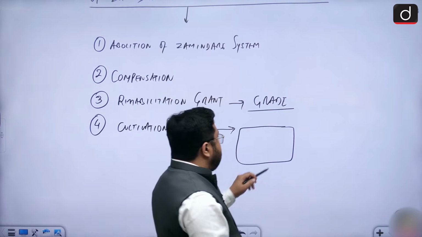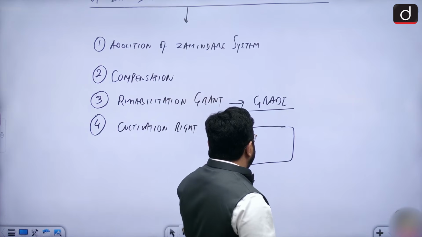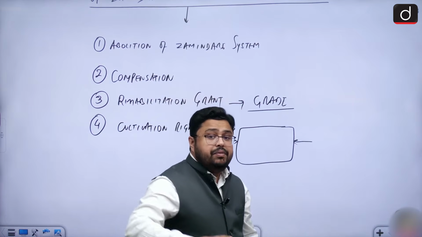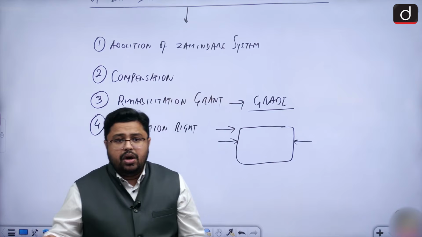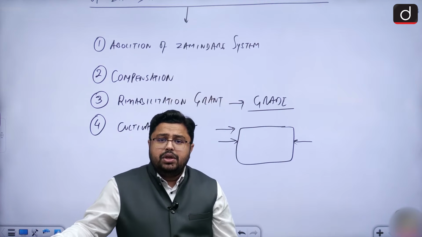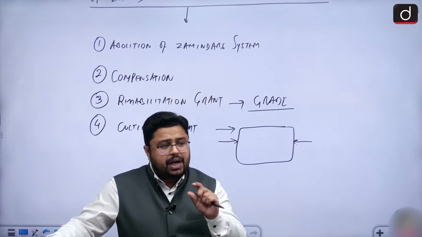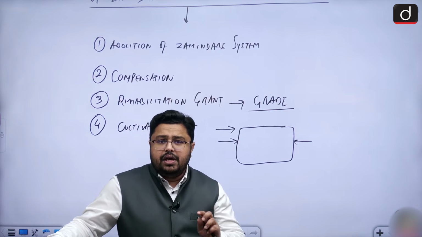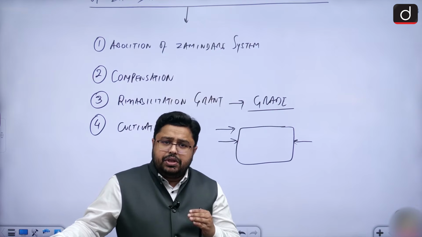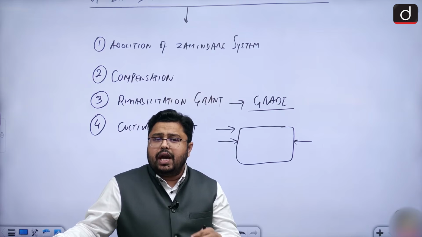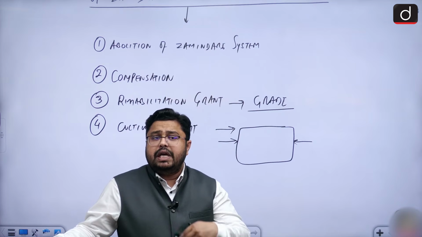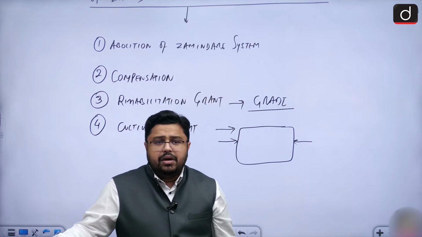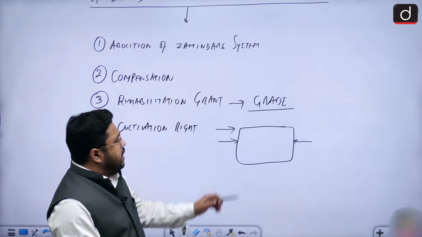This means that the land which could be directly cultivated by the individuals or the zamindars could be retained by the zamindars. They could retain the land. Okay? So their rights over the land were also protected when they were directly engaged in the cultivation.